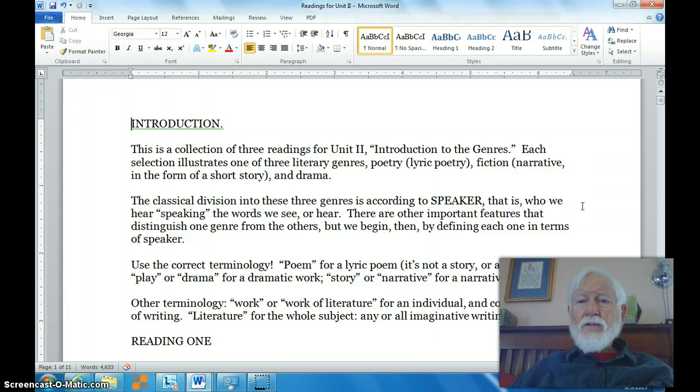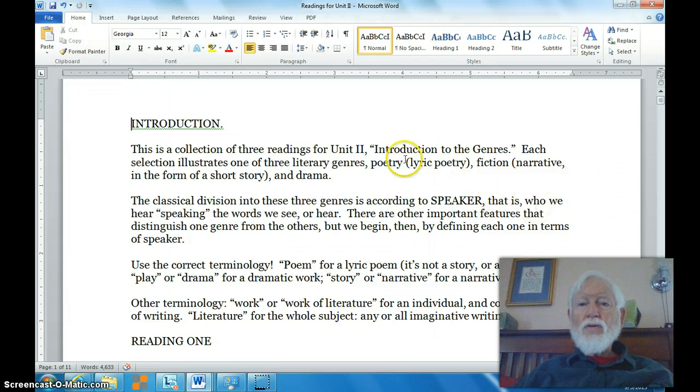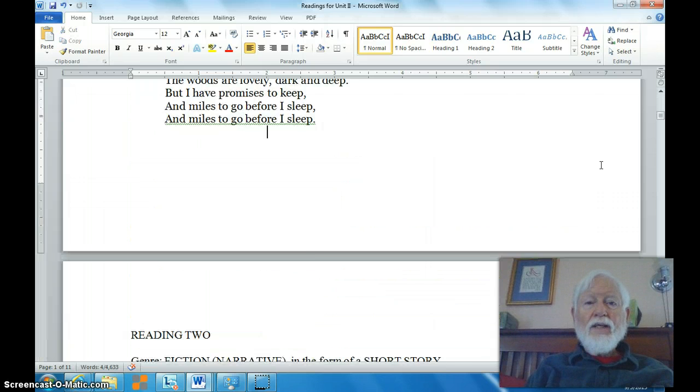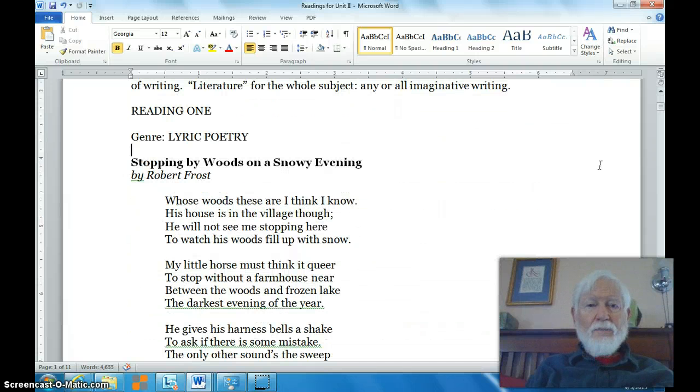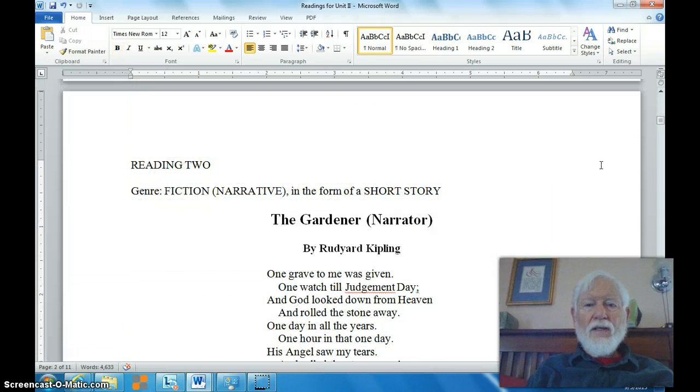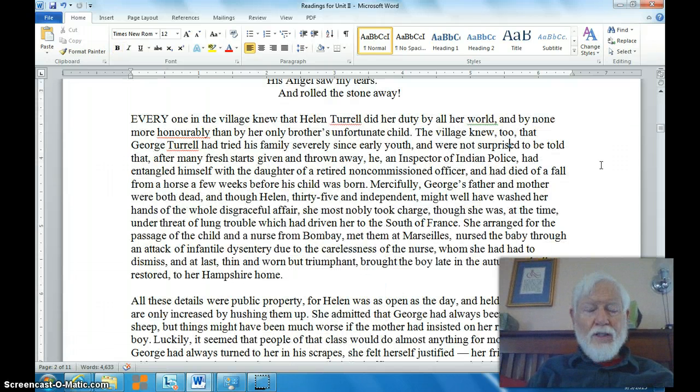Unit 2 is an introduction to the genres, and what you are looking at now is the handout that I provided for this introduction. It includes examples of our three genres: a lyric poem by Robert Frost and a short story by Rudyard Kipling.